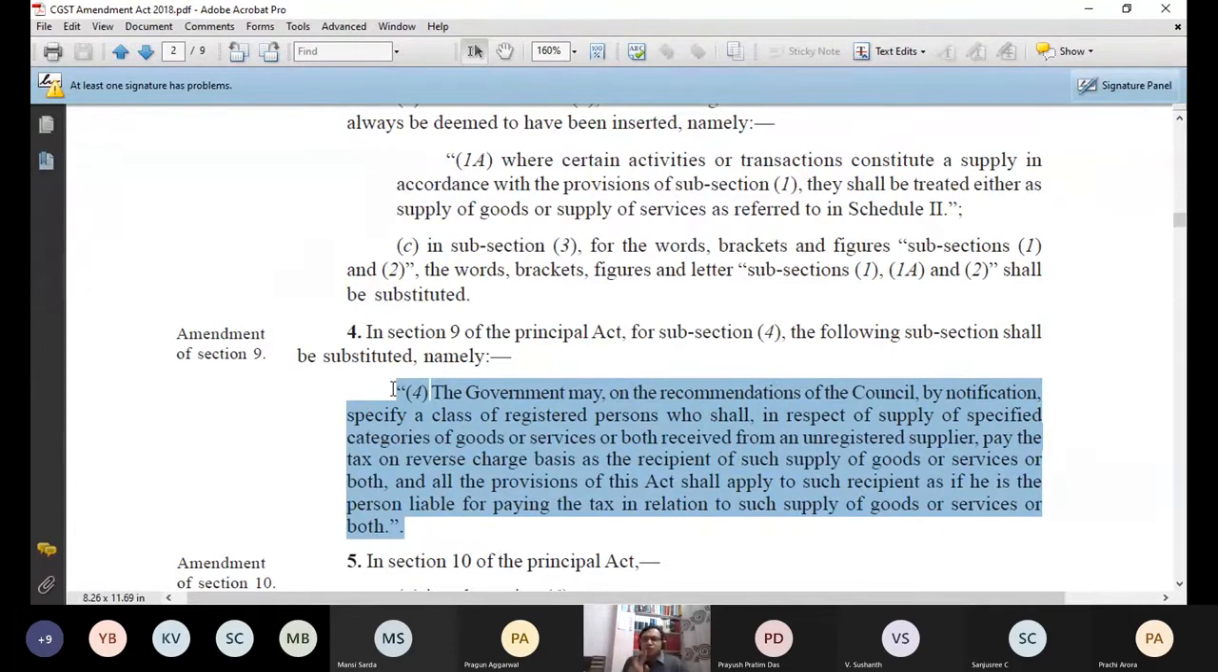Now in 9.4 government will tell what? Two things. For example, supply of product K. K is the name of the product. As well as what government will tell? Who is this recipient? This recipient is an individual, firm, company, local authority, or so many different names are also there. OIDAR, electronic commerce operator, etc. So government in 9.4 will tell me two things: name of that supply, name of the product or name of the service, as well as who is that recipient. Government will also tell me these two things. Then also I am covered under reverse charge cases under section 9 subsection 4.